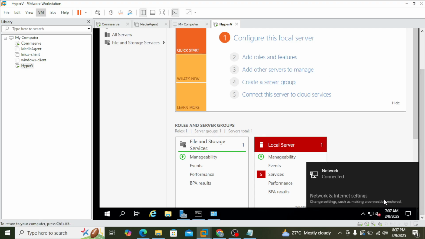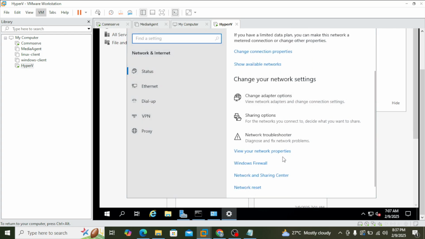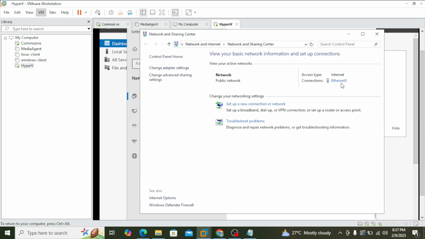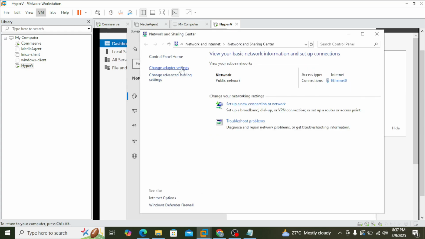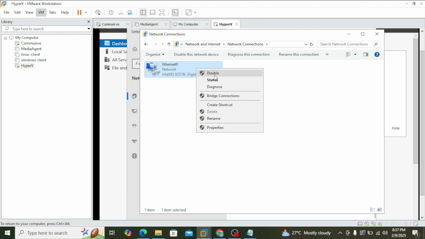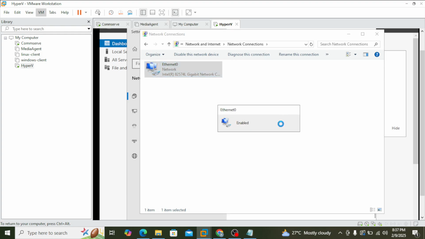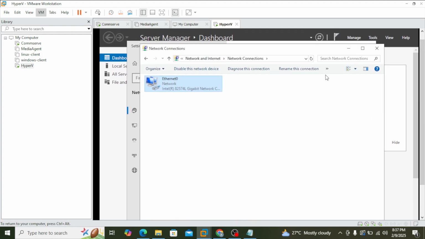to the network and internet settings, and over here you have a Network and Sharing Center. Click on this device. Go to the left hand side, there is Change adapter settings. Here you find the Ethernet NIC card name. Right click, just disable and enable it again. This is how you restart the network services on this particular Windows machine.